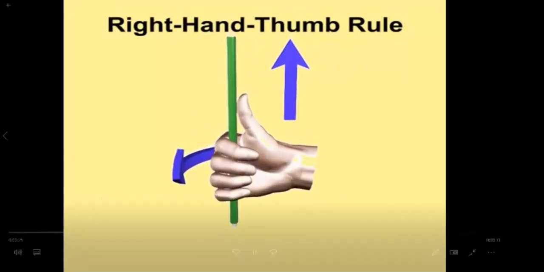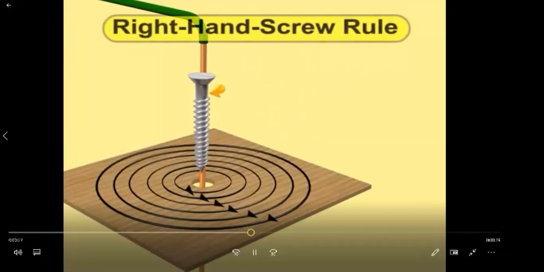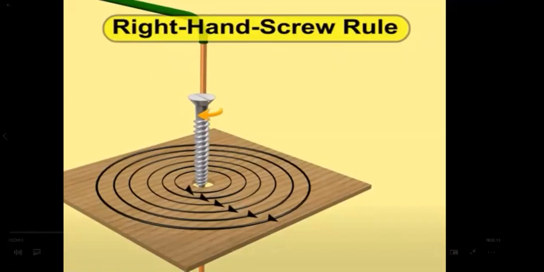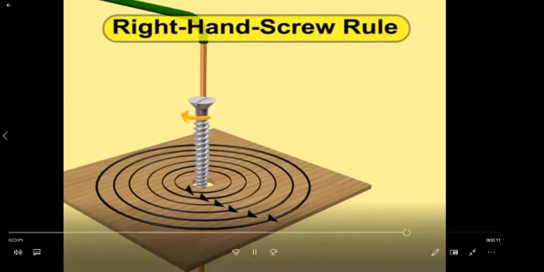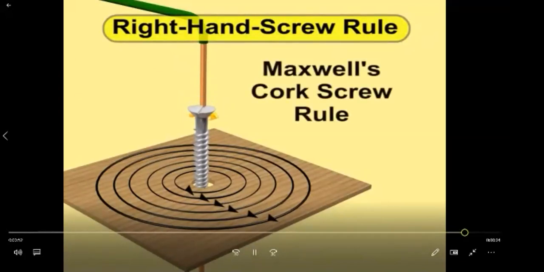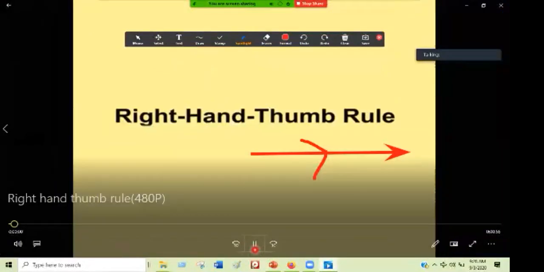Whereas, according to the right hand screw rule, if a right-handed corkscrew is rotated so that it moves in the direction of current through the conductor, then the direction of the rotation of the screw gives the direction of magnetic field lines. This rule is also known as Maxwell's corkscrew rule. Thumb rule.